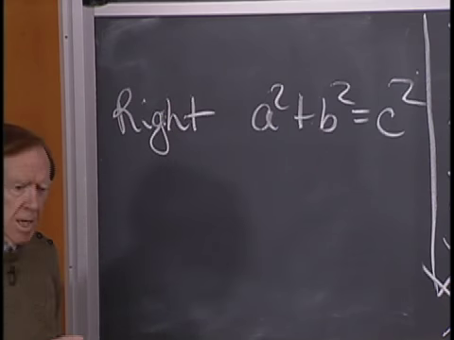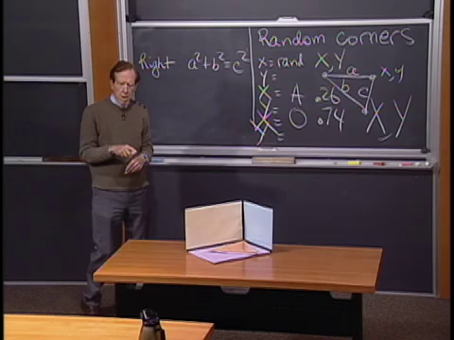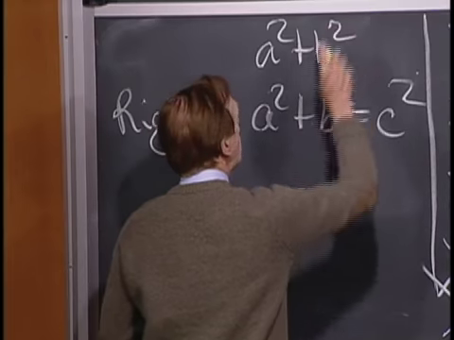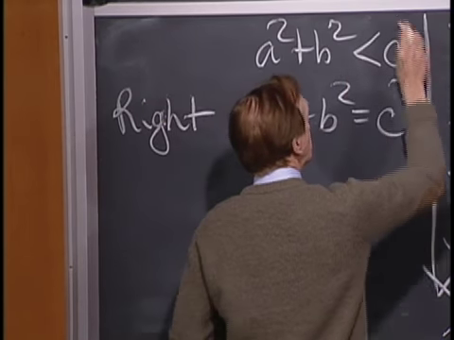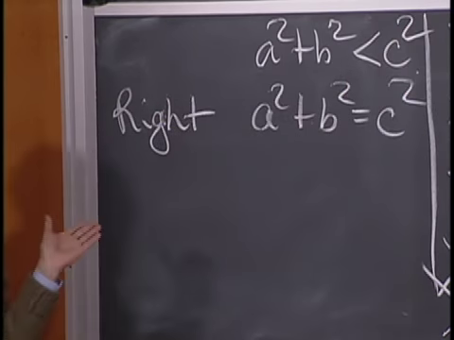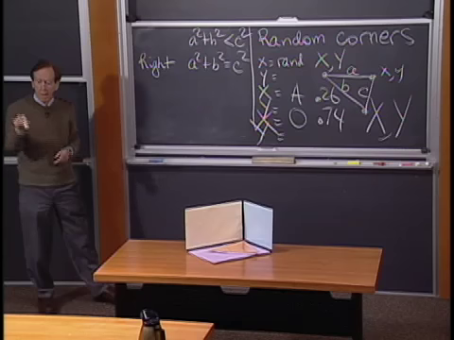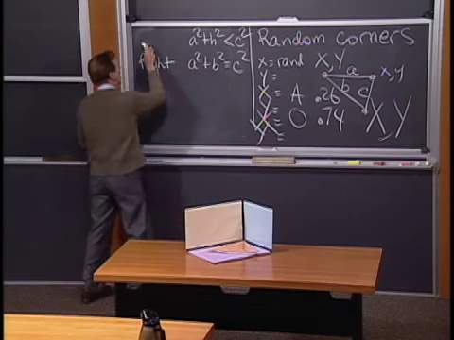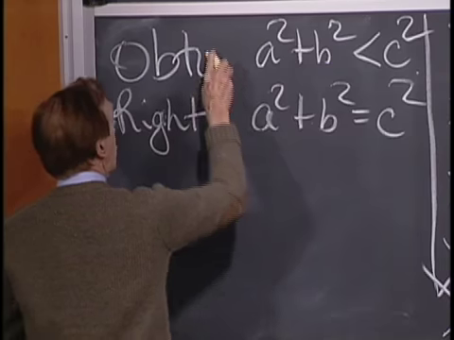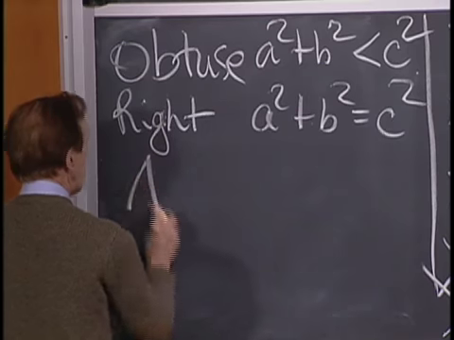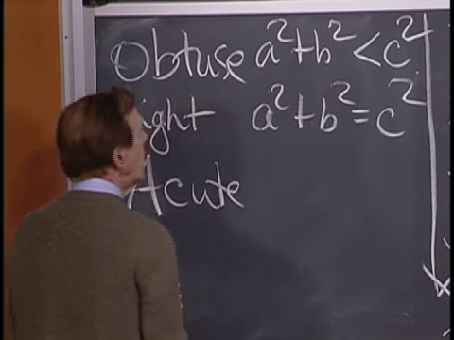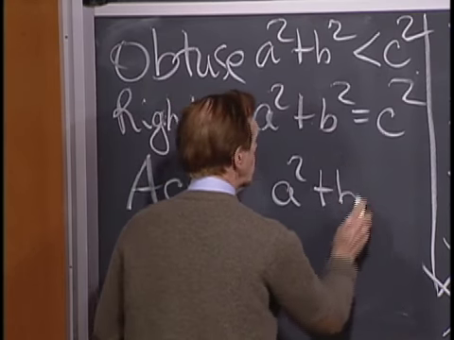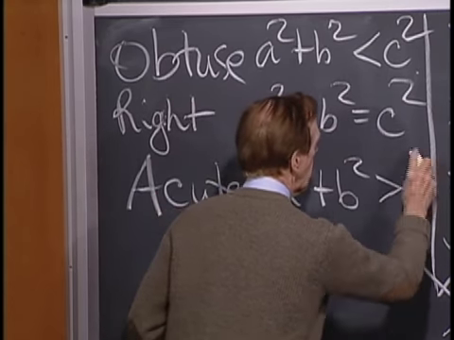Now, suppose c is even bigger. Then suppose a squared plus b squared is smaller than c squared. What kind of a triangle have we got there? I think that one is obtuse. It's sort of beyond the point. C has got too big, whereas, you know what I'm going to say, acute would be when a squared plus b squared is bigger than c squared.